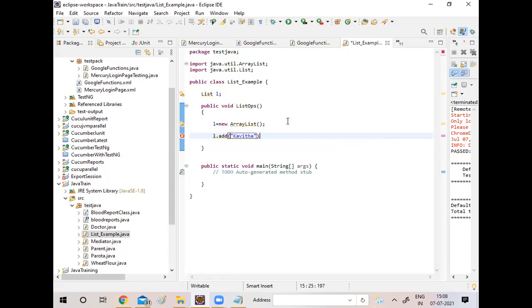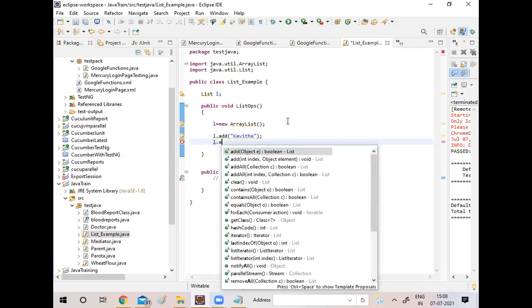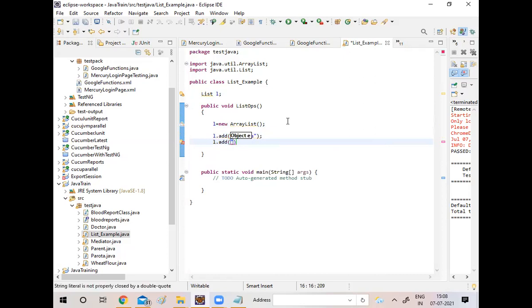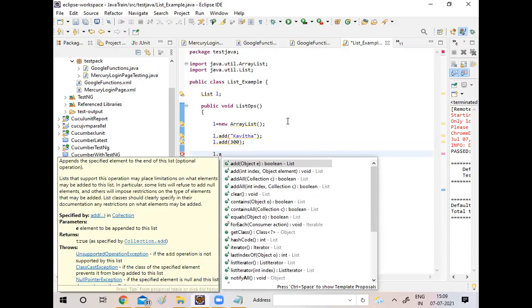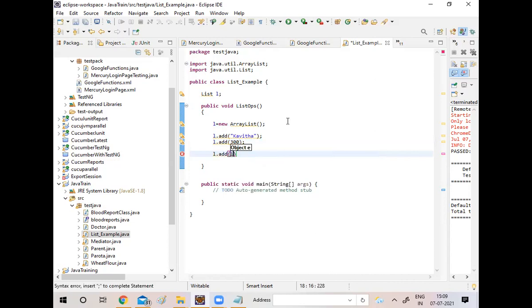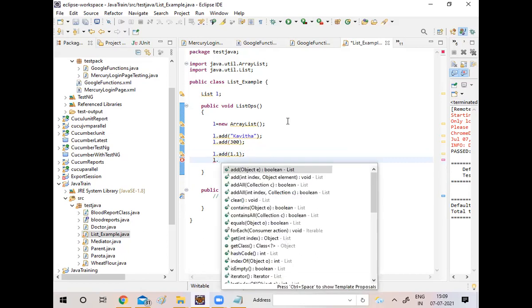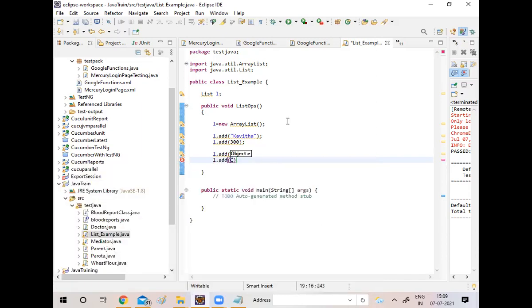Then I want to add something like your salary, something like 300, I'm just adding a number. Then add one more, any floating point, something like 1.1. Then some character, l.add of something like C, I'm just adding.